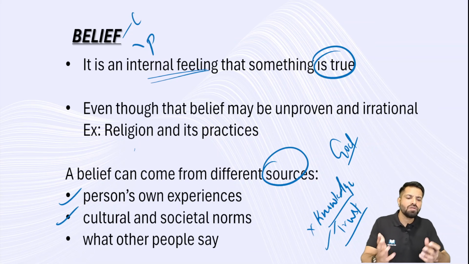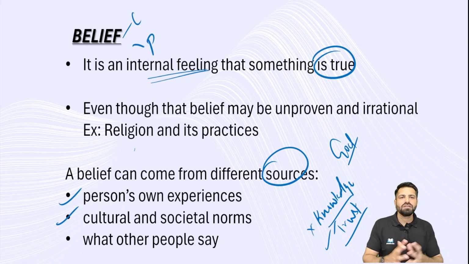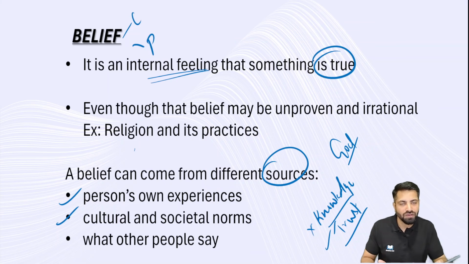If I have to give an example of cultural and social norms, in Japanese society people bow down to each other while greeting. The reason is that it creates some harmony in the society. I am respecting you by bowing down, and that respect is reciprocated. When the respect is reciprocated, there will be mutual coordination, mutual cooperation, and this maintains harmony in the society. So cultural and social norms also impact my belief system.